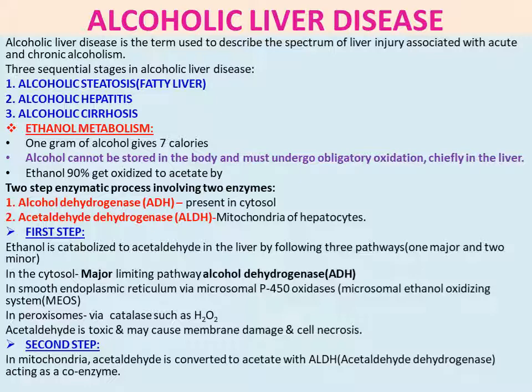Acetaldehyde is toxic and may cause membrane damage and cell necrosis. In the second step, in mitochondria, acetaldehyde is converted to acetate by ALDH, acetaldehyde dehydrogenase, which acts as the enzyme. So that is step 1 and step 2.